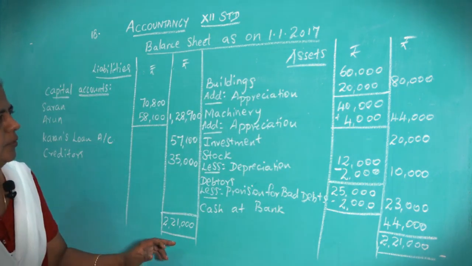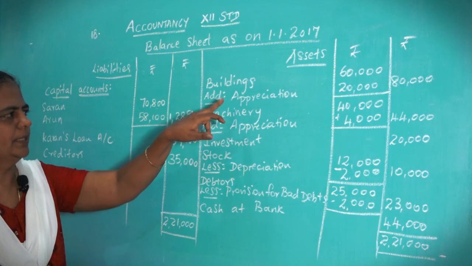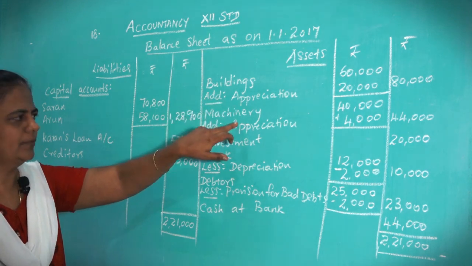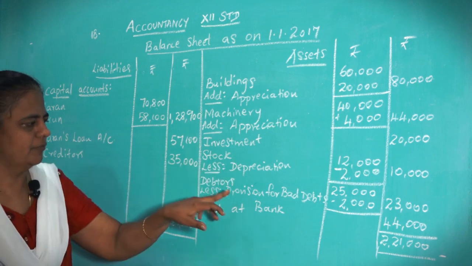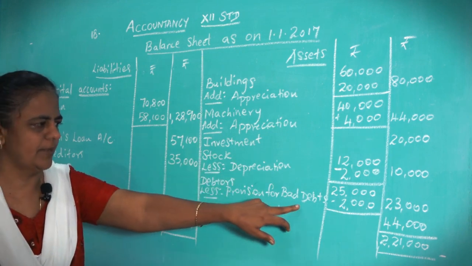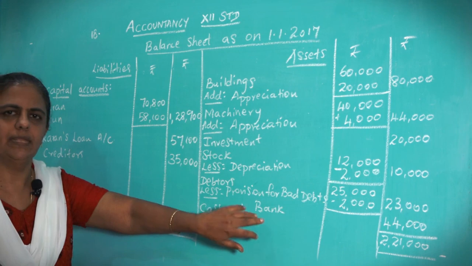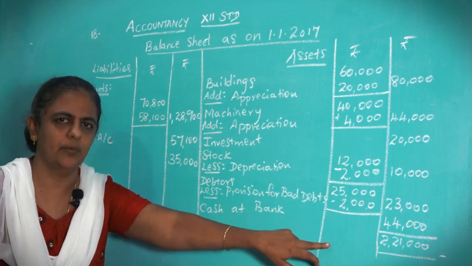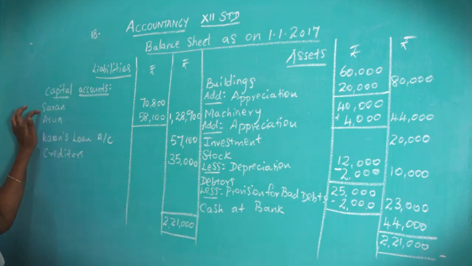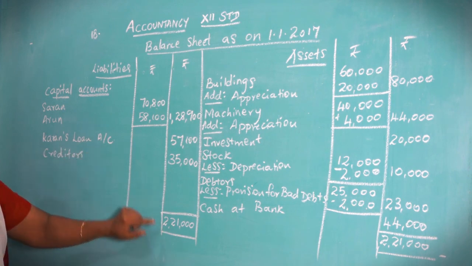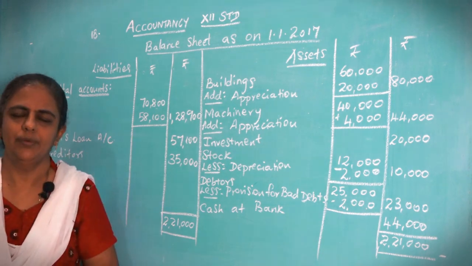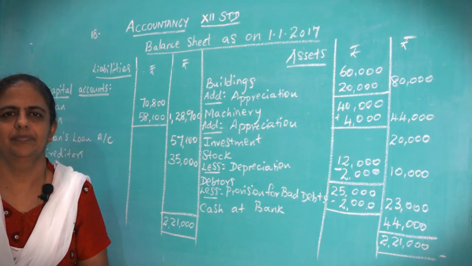Okay. So hope you understood, children. Building appreciated, increased, so add. Machinery also appreciated, add. Investment, stock decreased. For debtors this provision you have to subtract. Cash at bank you are not paying him, so you write whatever is given in the question. Capital account, write only for the two continuing partners. For Karan, whatever is the amount, that will be transferred to his loan account. Then creditors, put the total. Hope you understood, children. Thank you.